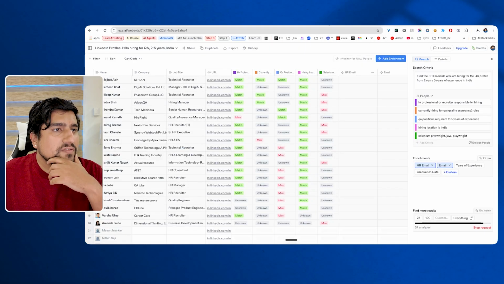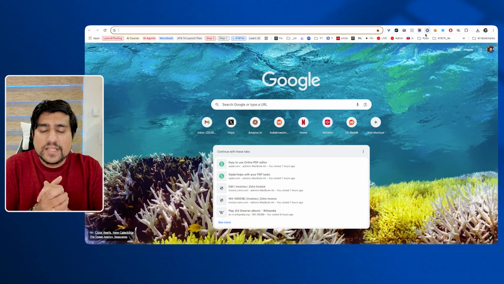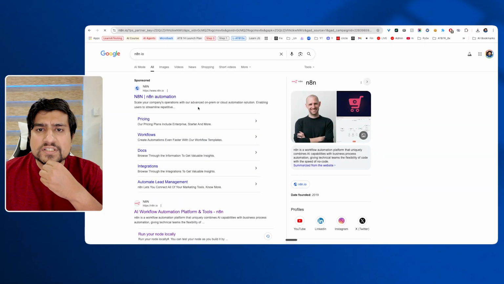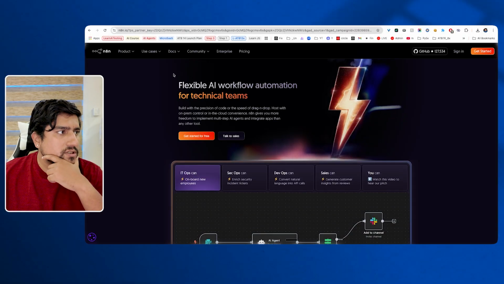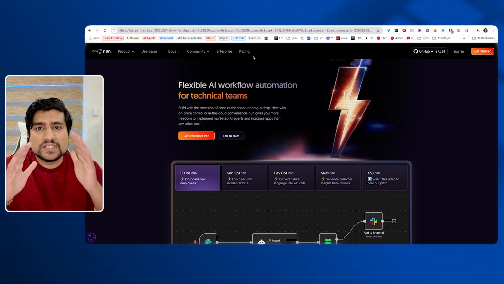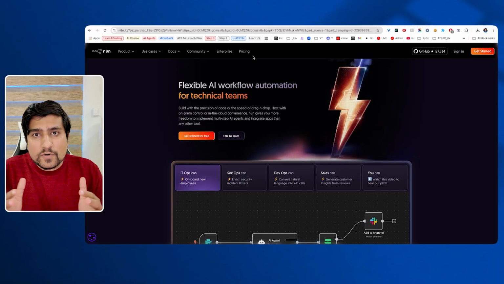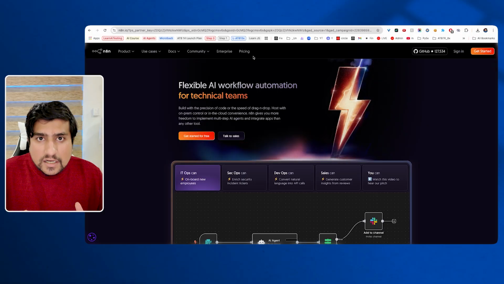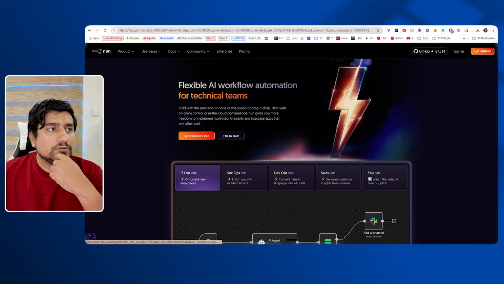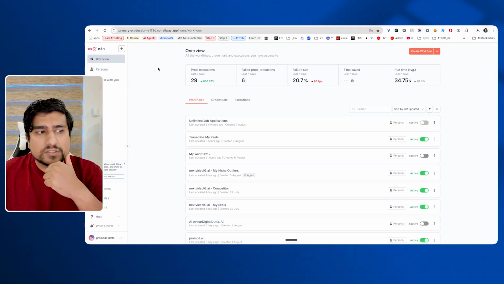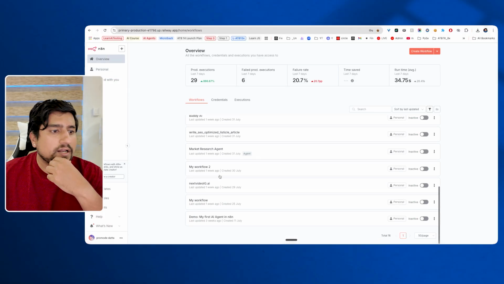What we are going to do meanwhile is, first of all, you need to install N8N. Go to n8n.io. You can get a free 15-day trial if you want. What is N8N? N8N will help you create AI agents and flexible AI workflows that can do certain tasks. So create a free account. I would suggest you create a free account. I already have one. I have multiple ones that I generally use. You can see, like crazy.